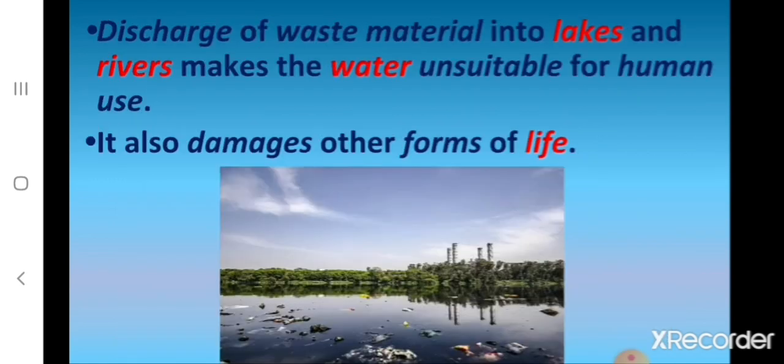And discharge of waste material into lakes and rivers makes the water unsuitable for human use, and it also damages other forms of life. Children, what makes the water of lakes and rivers unsuitable for human use?